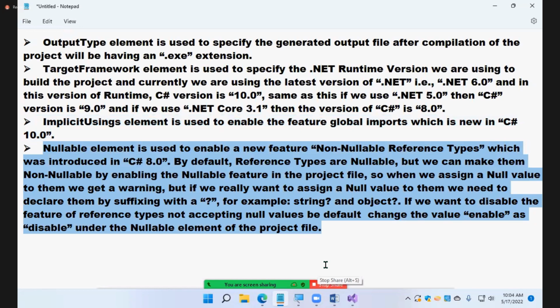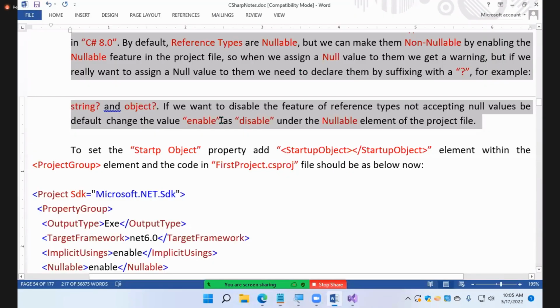If you really want to assign a null value to them, we need to declare them by suffixing a question mark, for example string? and object?. If you want to disable the feature of reference types not accepting null values, change the value enable to disable under the Nullable element of the project.